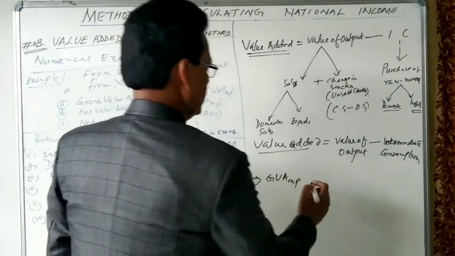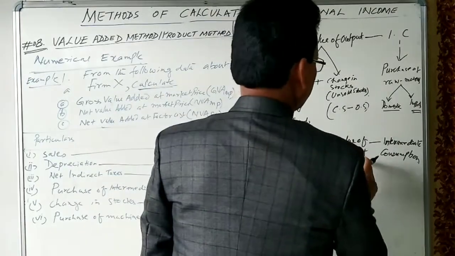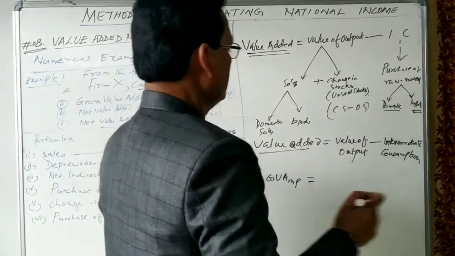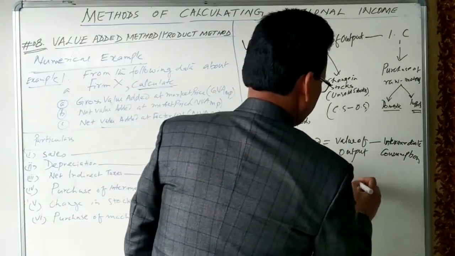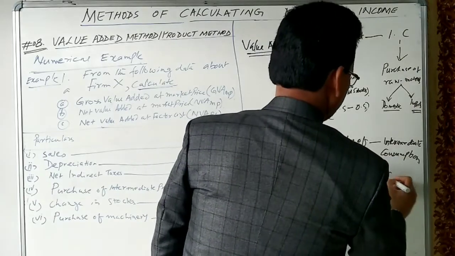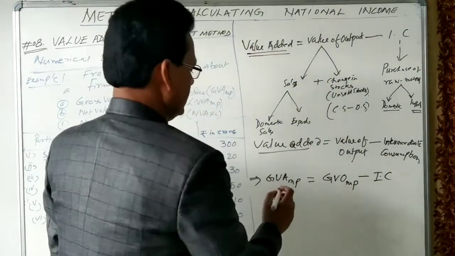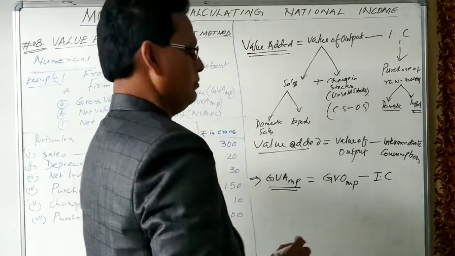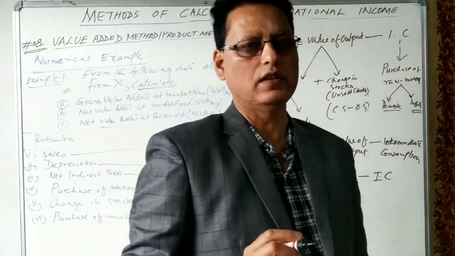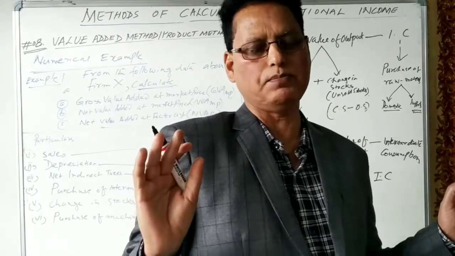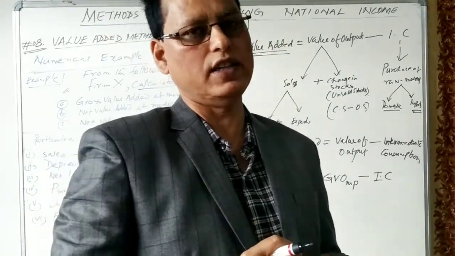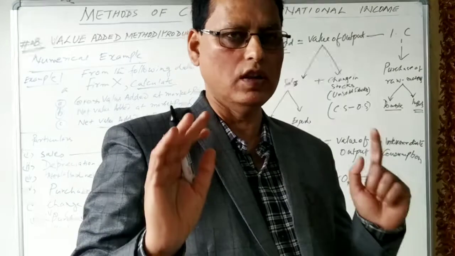So gross value added is equal to value of output, sometimes we call it gross value of output also, at market price, minus intermediate consumption. Gross value added at market price is calculated for each and every enterprise. If thousands of enterprises are there, then gross value added will be calculated for all 1,000.